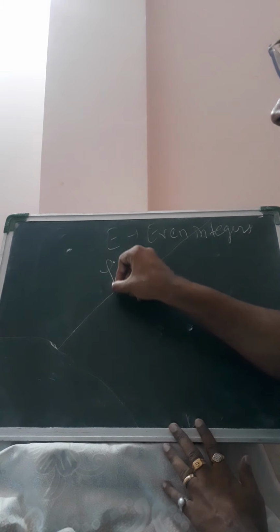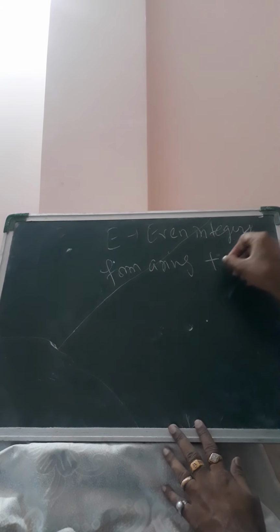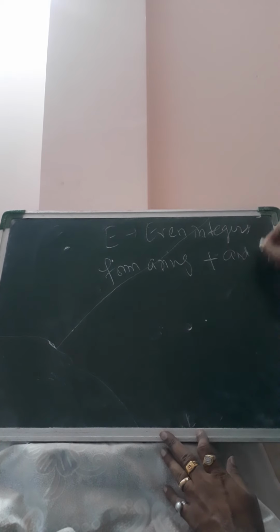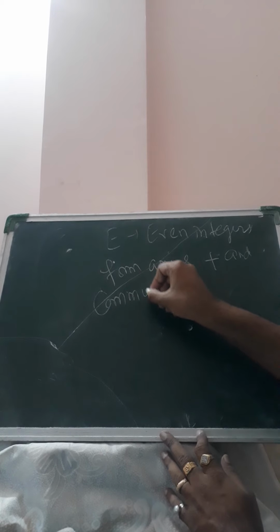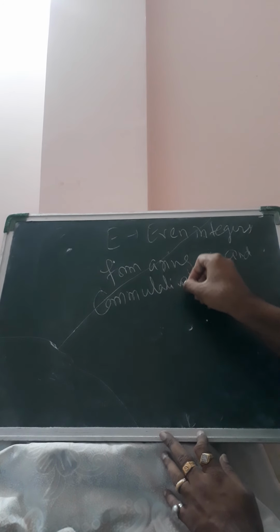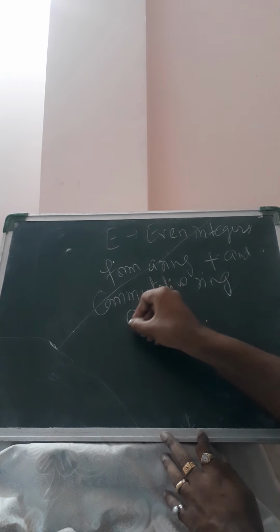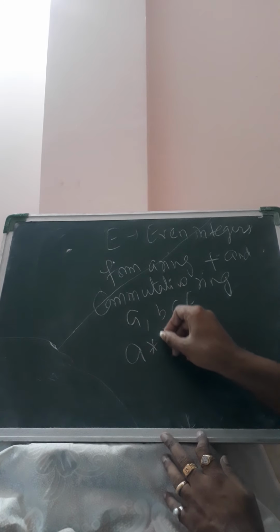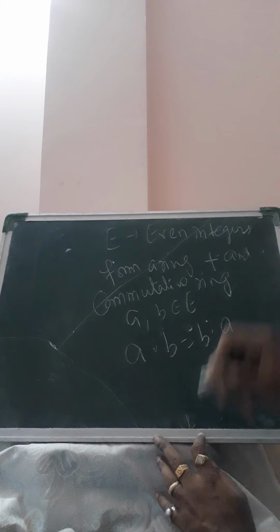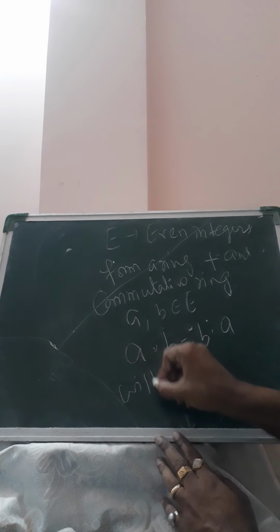This forms a ring again with respect to addition and multiplication, and this ring is also a commutative ring, since whenever a and b are two even integers, a · b = b · a. But this ring is without unity.